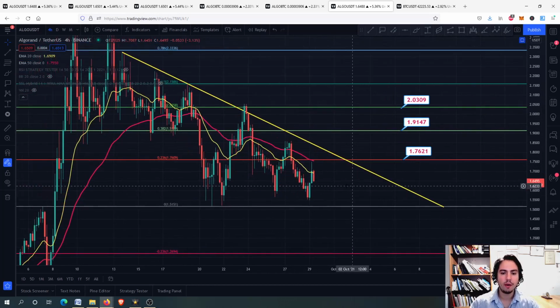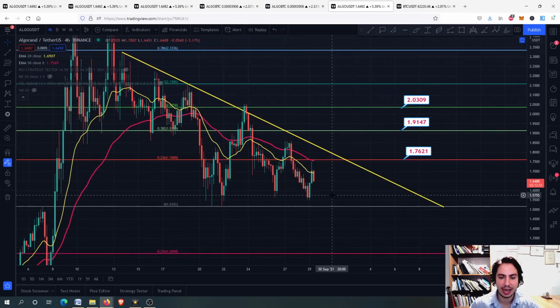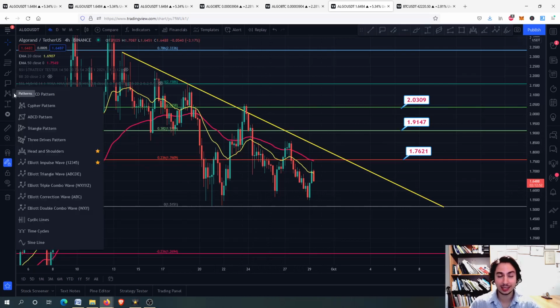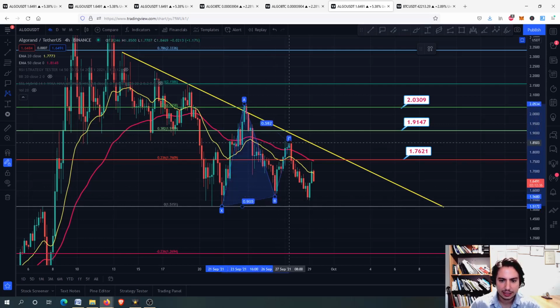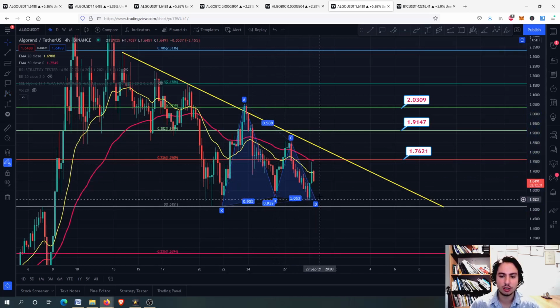Okay, although we have something that we might like around here. Let's use a pattern like here, right here, that I will use for the first time. It is the XABCD pattern, harmonic patterns as we are seeing. Okay, so we will be using it from this low or this low. Okay, let's use it from this low, XAB, okay, C and D. Usually these patterns are bullish.